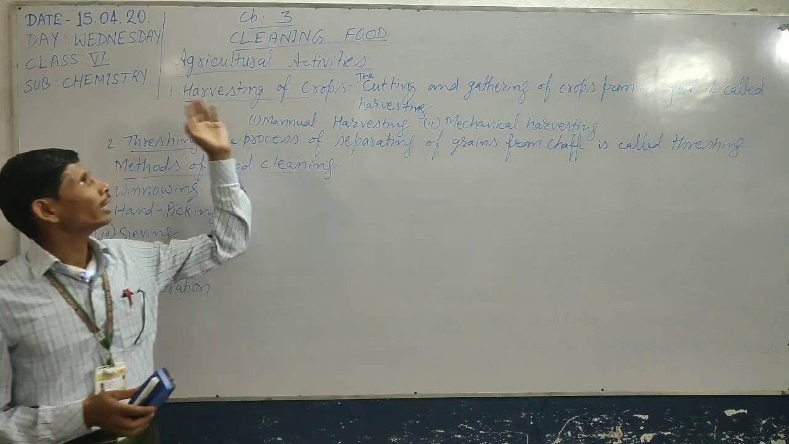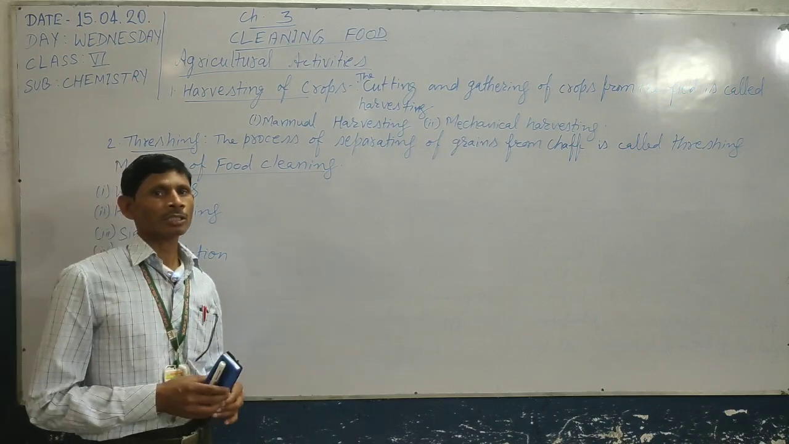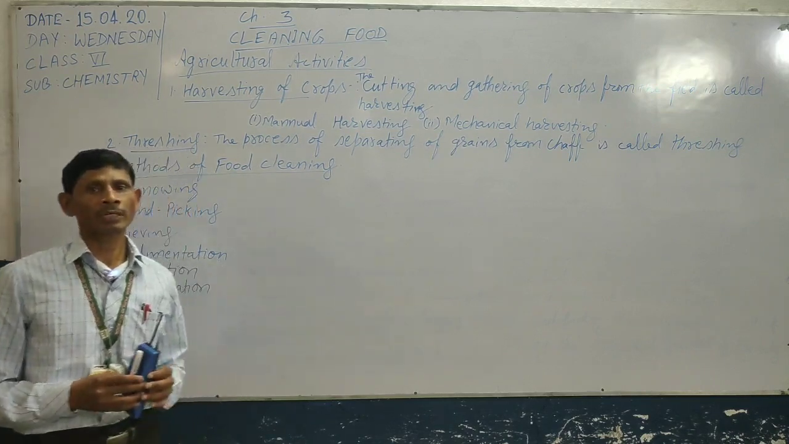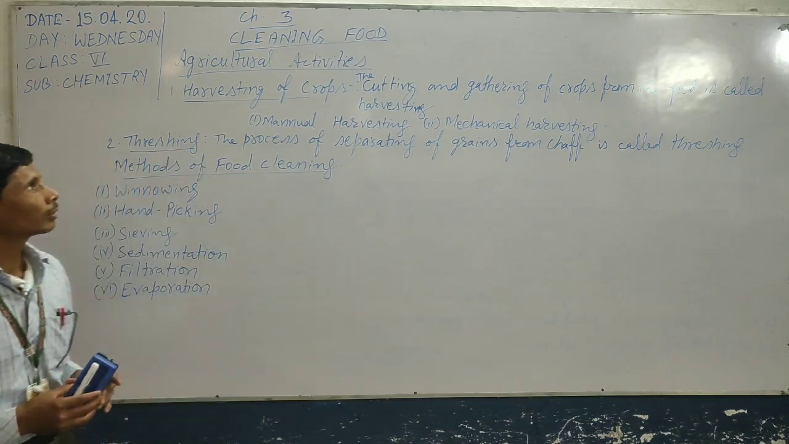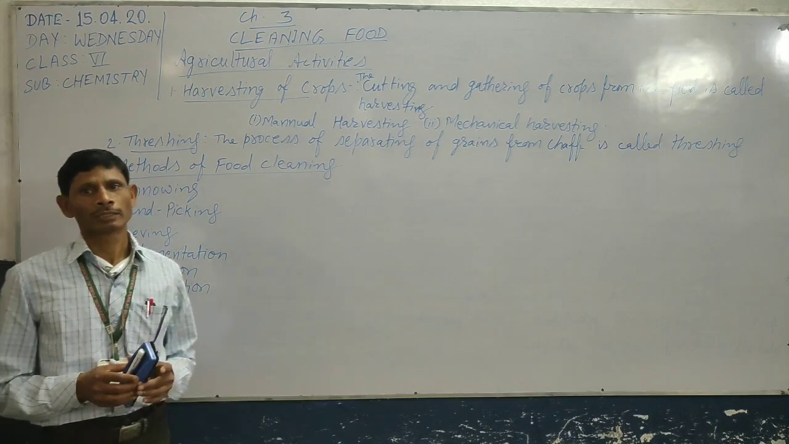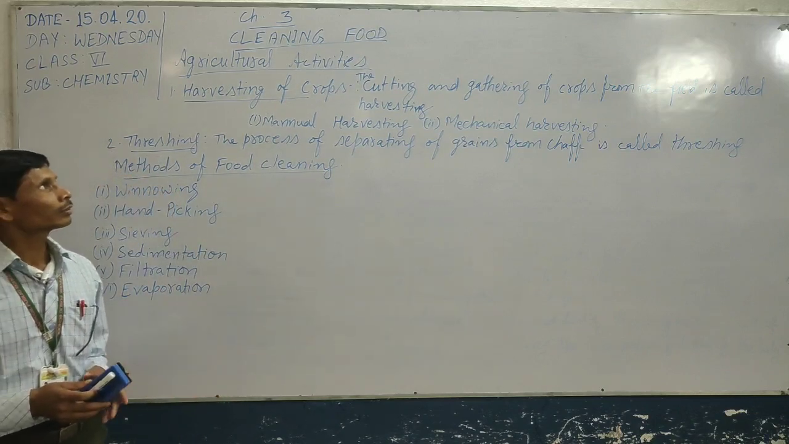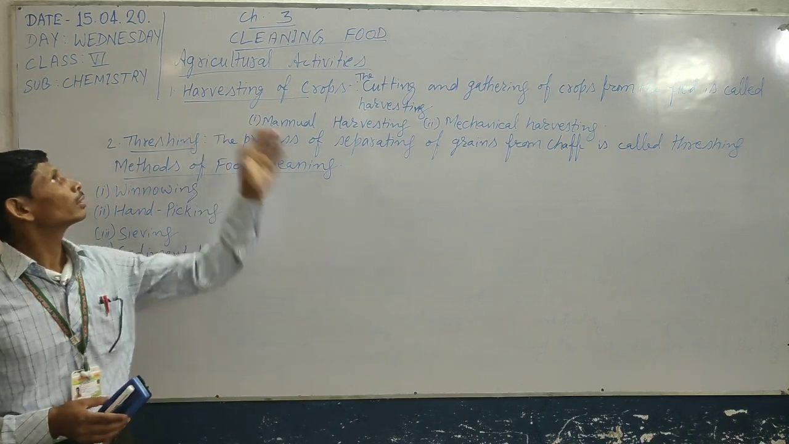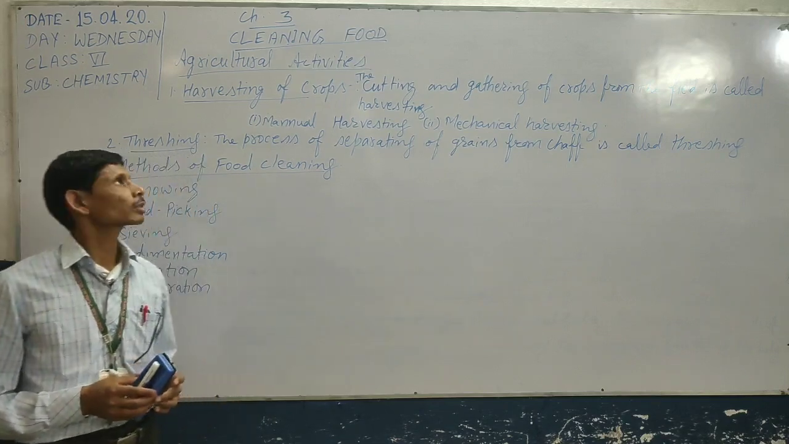At first, agricultural activity. As we all know, thousands of years ago, people lived a nomadic life. That means they did not know how to grow crops. They moved from one place to another in search of food. But after agricultural activity, people grow crops, especially the grains, food crops.